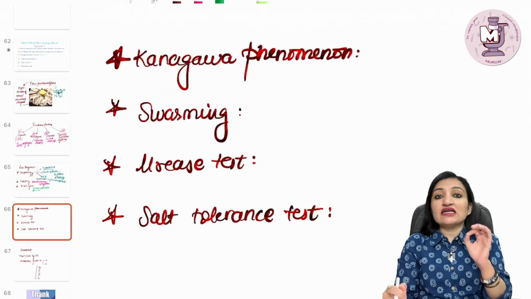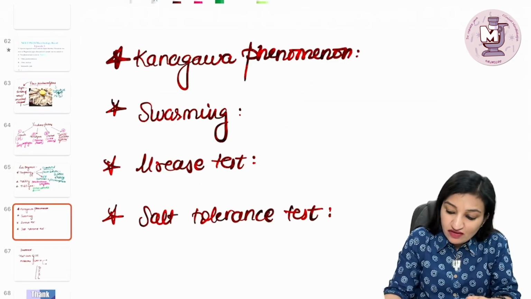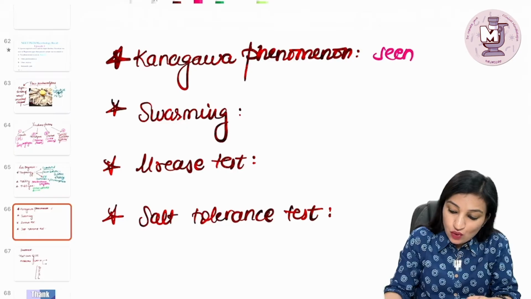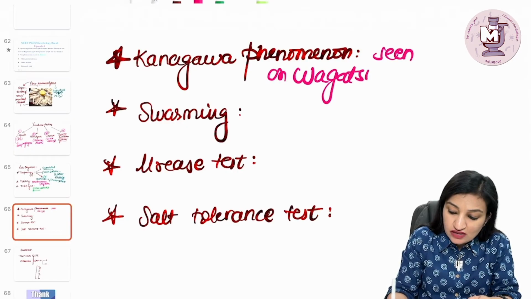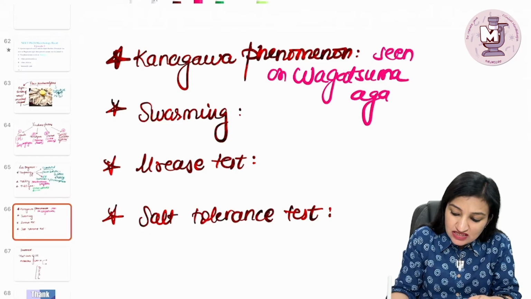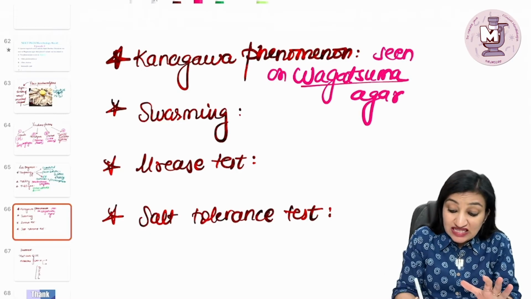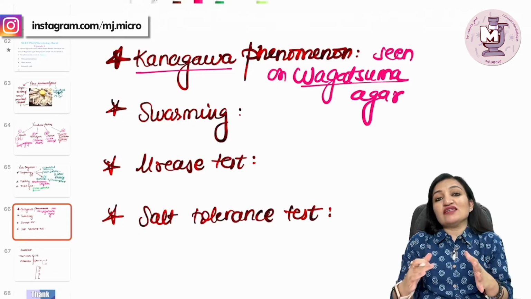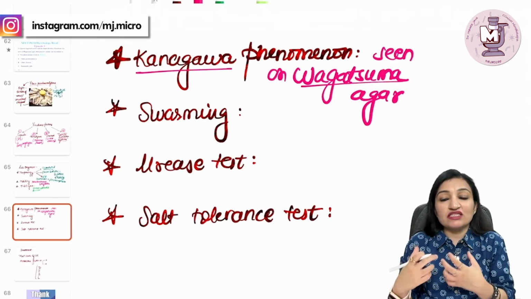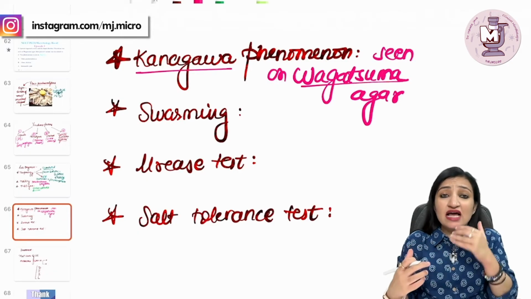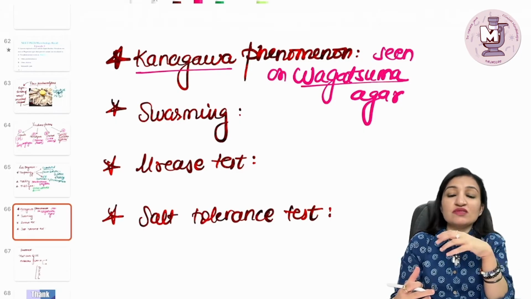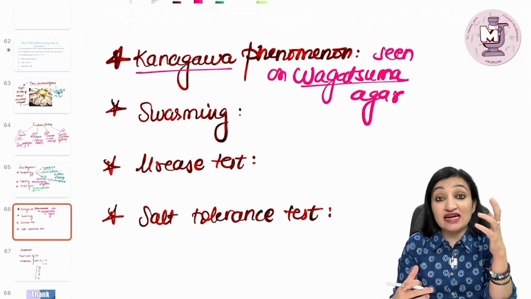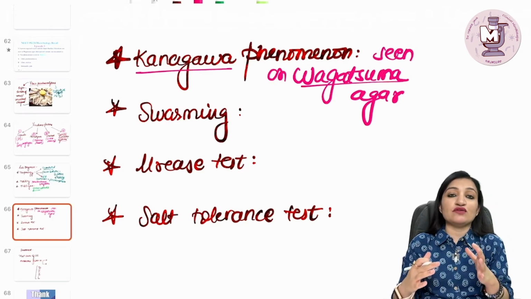Then Kanagawa phenomenon. Now Kanagawa phenomenon is seen on a special kind of blood agar, that is Vagatsuma agar. Now guys, all these names, Kanagawa, Vagatsuma, are Japanese names. This organism actually was first discovered in Japan in the year 1953, and the cases have escalated since 1993 from several countries including Japan, and in India this organism was first isolated from Kolkata.